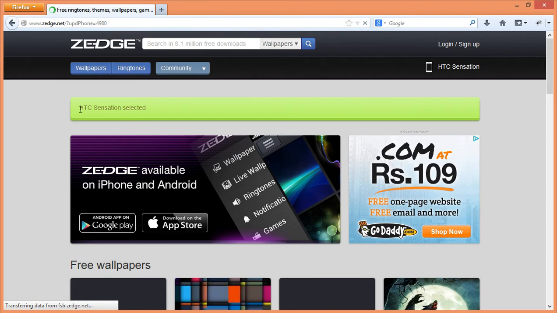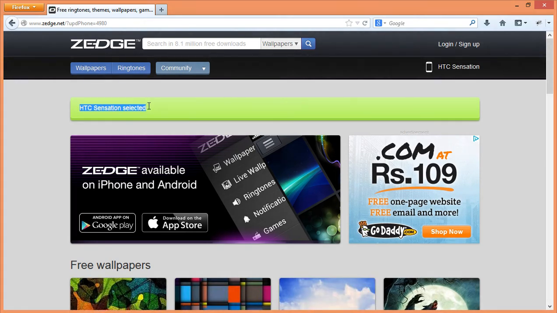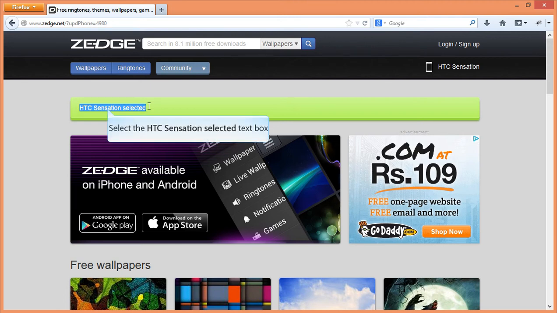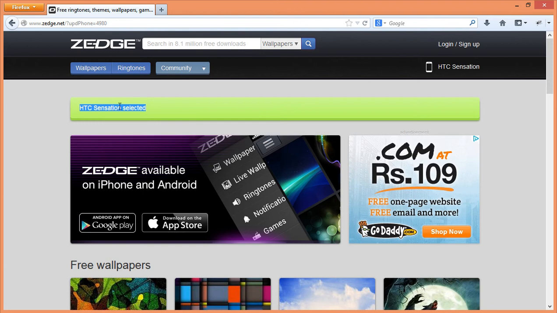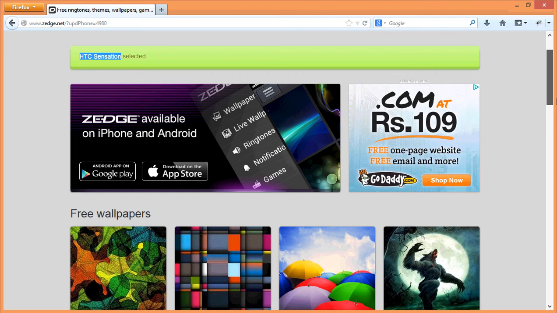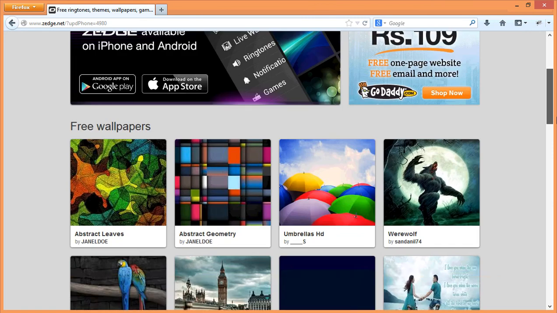Once the HTC Sensation phone has been selected, all the content that Zedge.net delivers to you is tuned to your phone, so you will not get low quality wallpapers. Instead, you will get high quality wallpapers depending on your screen resolution. Let me show you how we can download a wallpaper from Zedge.net.